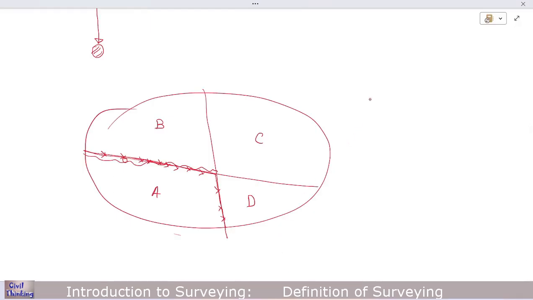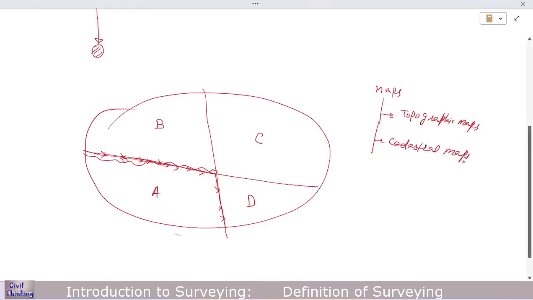Let me write here. What are the maps which we get from surveying? We get topographic maps, cadastral maps, hydrographic maps, photogrammetric maps, etc. We will see all of these. These are the typical kinds of maps that we get from surveying.